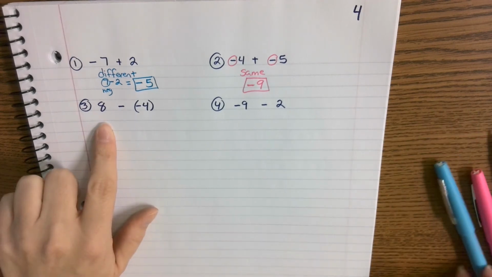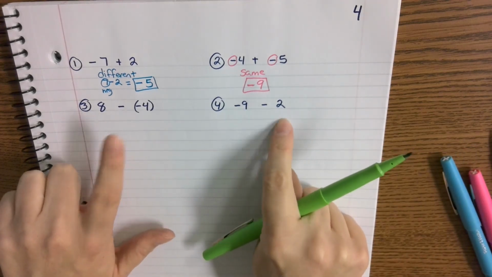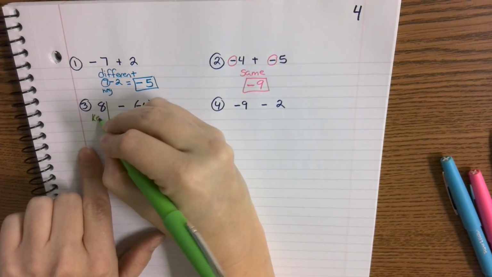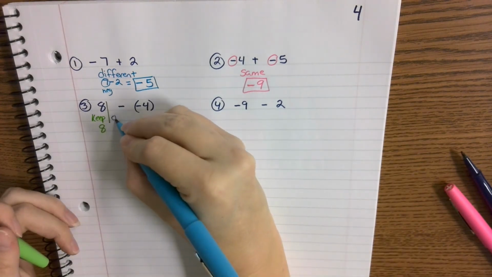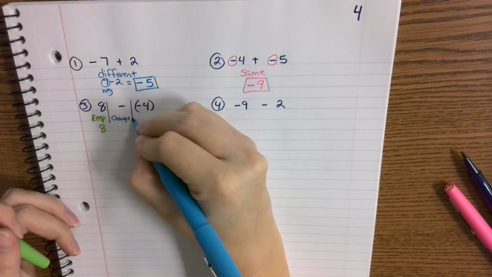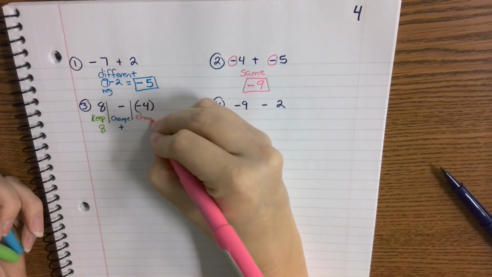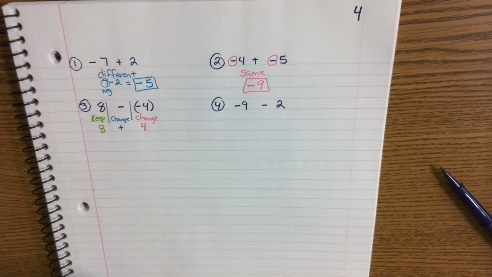Number 3 and number 4, because they are subtraction problems, you're going to follow the rule of keep, change, change. So you're going to keep the 8. You're going to change to addition. And then you are going to change to a positive 4.